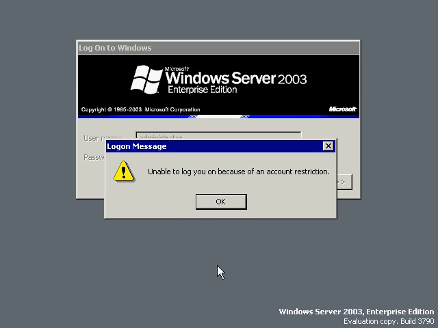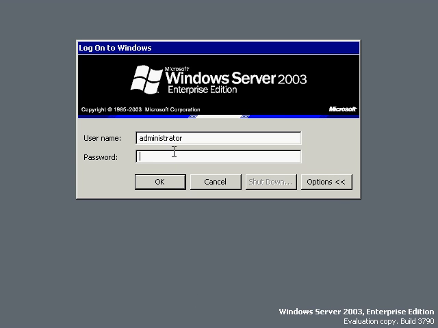Okay, unable to log on because you have an account restriction. And this is something that catches people off guard a lot, but there's a group policy setting. There's a group policy setting that must actually be enabled. If you don't enable that, then you have to set a password for your administrator account. So it's a good setting. The policy itself just won't allow a remote logon that does not have a password.